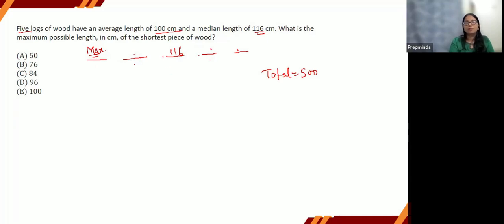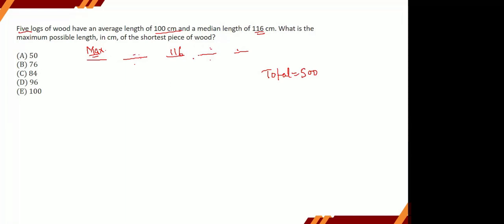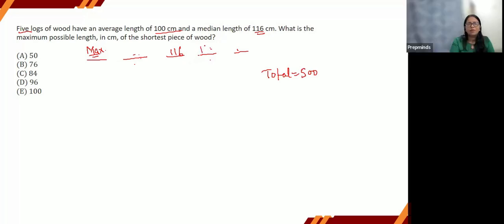Okay. Now how to fill up these places? So we know that this should be minimum. All of these need to be minimum. I think for the fourth and fifth, the minimum value they can take is 116. It can be 116 only, right? 116, 116. Yes. Is it clear why it can be 116?